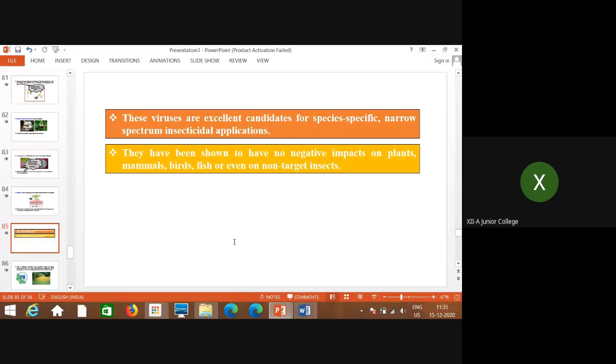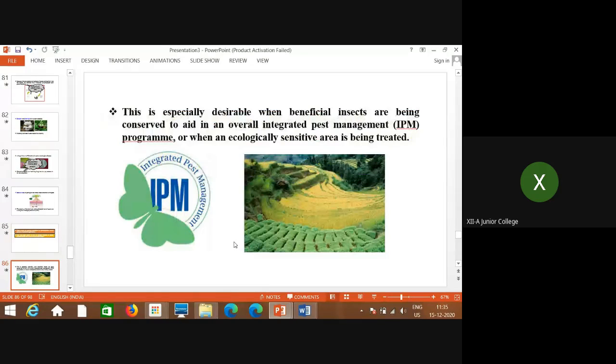These viruses are very much species specific. They affect only that particular species without causing any harm to other naturally occurring plants, birds, fish, or mammals. So this is one more thing that is called integrated pest management. That is also one of the ways of biocontrol.